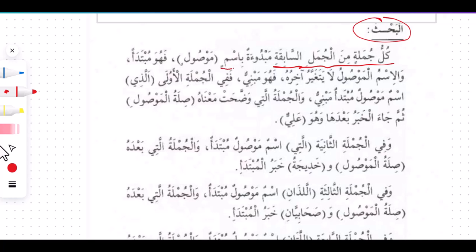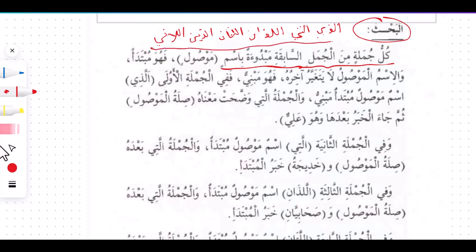If we look at them closely, we'll notice they all start with what? With ismu mawsul. The first one started with alladhi, the second one allati, the third one alladhani, the fourth one allatani, the fifth one alladhina, the sixth one allati. So these are the six asma'u mawsula that were mentioned in the lesson. Fahuwa mubtada. All these six, they were all in the position of what? In the subject position. They are all mubtada.